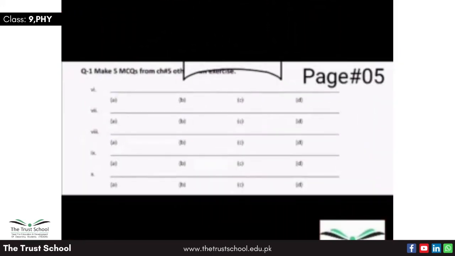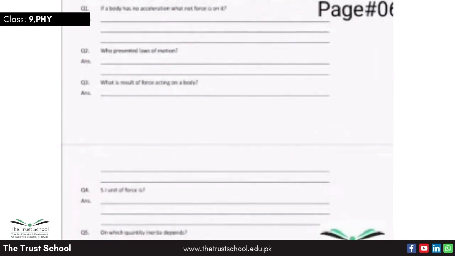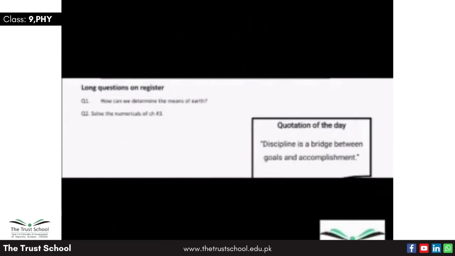As I have revised the major concepts related to chapter number 5, now for the summer pack physics portion, page number 5: question number 1 is to make 5 multiple choice questions of chapter number 5, which must be different from the exercise multiple choice questions. Question number 2 is to answer the short questions that are related to the previous concepts, so write their answers in the given space. Write these long question answers on your register.